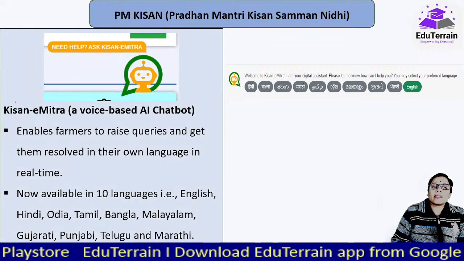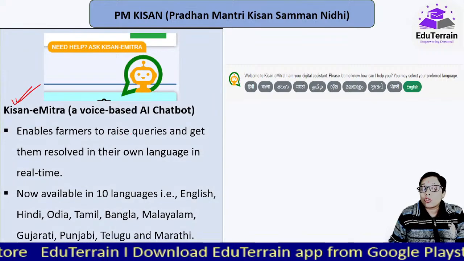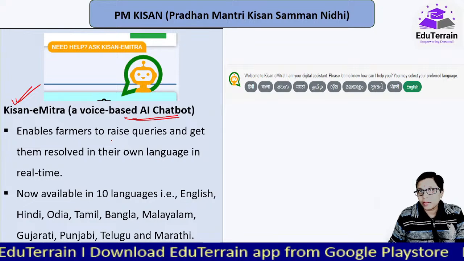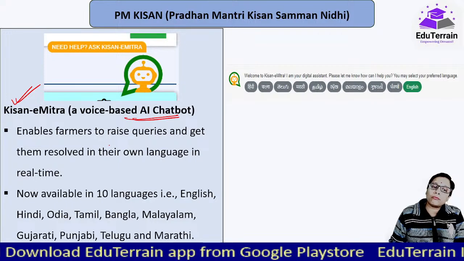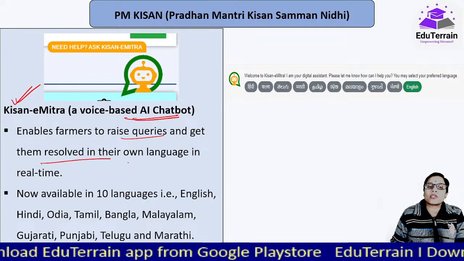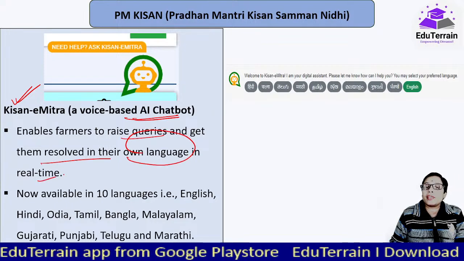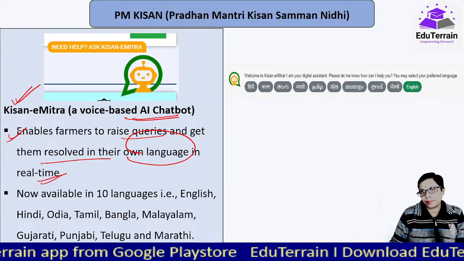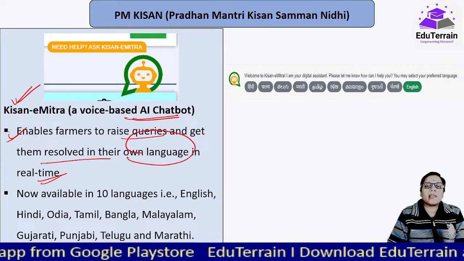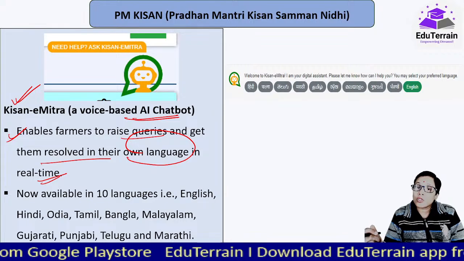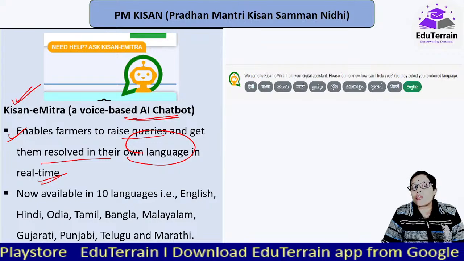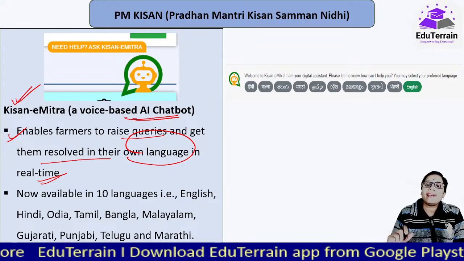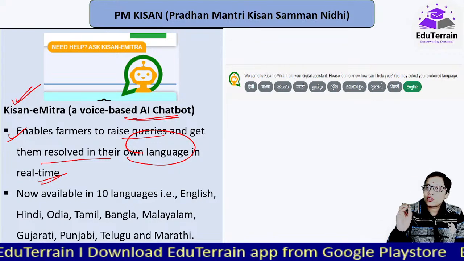Next is Kisan E-Mitra. This is what I was talking about, the artificial intelligence based chatbot, which will help farmers raise queries and get them resolved in their own language in real time. Immediately, I have tried it today. So basically they have already given a few options. अगर उस options के अलावा भी आपको doubts है कुछ, other than those options also, if you have some queries, you can type in. First you have to select the language.